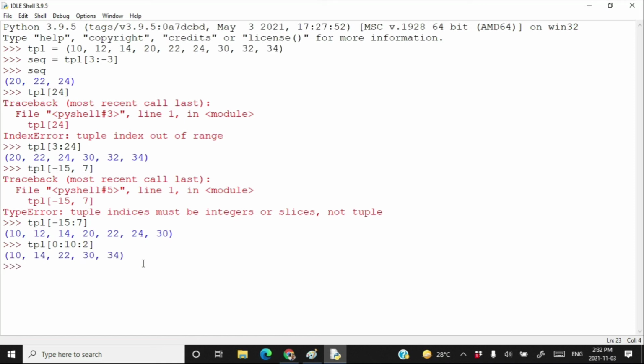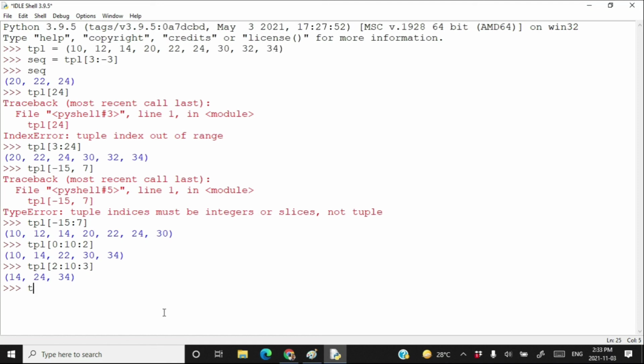This is how you are going to create your new tuple with this slicing. If I write something like that, TPL, start from 2, go up to 10 and your step count is 3, then what you can do here? You have to jump 3 steps at a time. So from 14 you go to 24 and from 24 you go to 34.